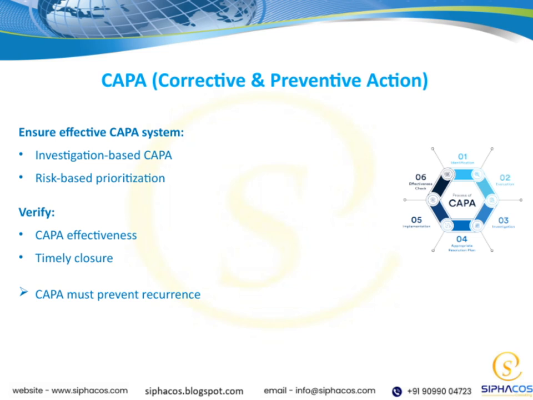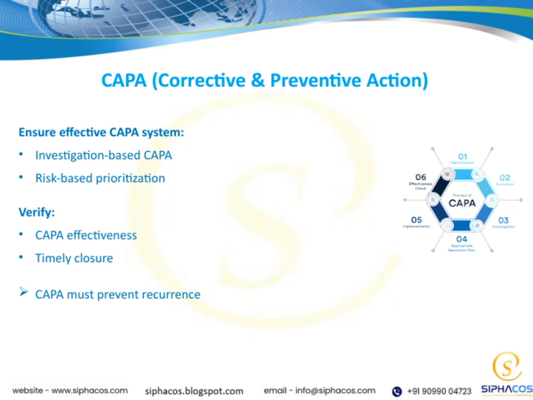Next, risk-based prioritization helps us focus on the most critical issues that could impact product safety or quality. By assessing risks, we can allocate resources more effectively and prevent bigger problems down the line. It's also vital to verify the effectiveness of our CAPAs. We need to confirm that the actions we've implemented actually resolve the issues and prevent their recurrence. Timely closure of CAPAs is equally important. Delays can lead to unresolved problems that might escalate or affect compliance.